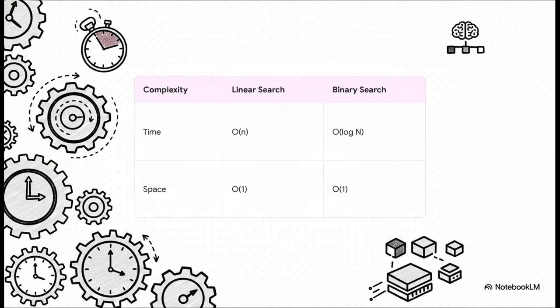So the crucial takeaway here is that we actually have to measure efficiency in two completely different ways. Time complexity is what we just talked about, how long an algorithm takes to run based on the number of steps. But then there's space complexity. This measures the actual physical computer memory the algorithm consumes while it's thinking. For example, in those searches we just discussed, space complexity is very low, often O(1), because the agent only needs to hold a couple of tiny details in its working memory, like the target value or the current high-low range. Ultimately, a successful agent has to balance both time and space.